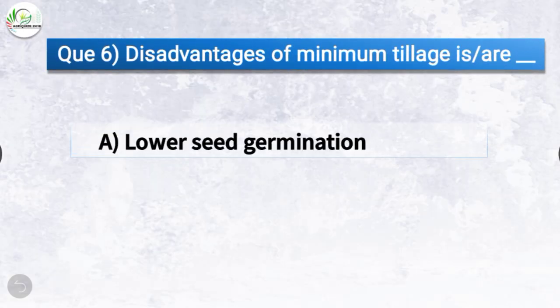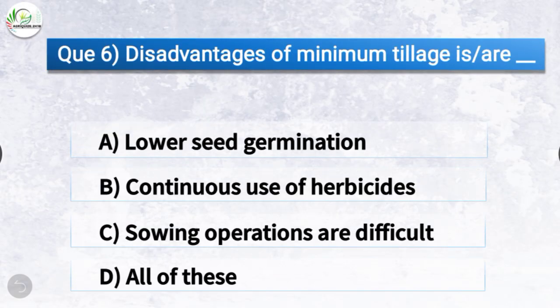Question number 6. Disadvantages of minimum tillage is or are? The options are lower seed germination, continuous use of herbicides, sowing operations are difficult, all of these. The correct answer is option D, all of these, which is lower seed germination, continuous use of herbicides and sowing operations are difficult. These all are the disadvantages of minimum tillage.